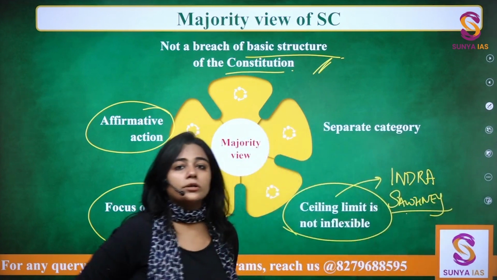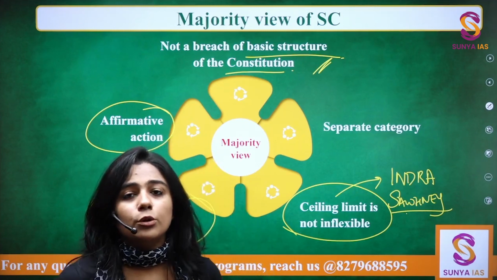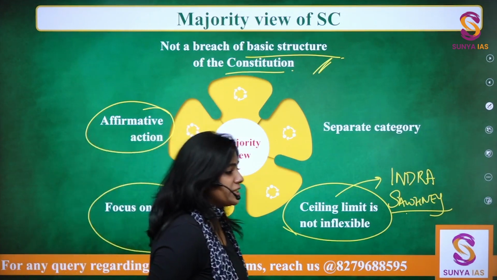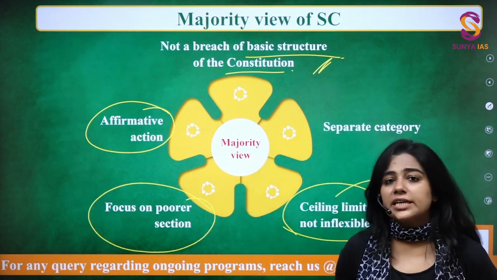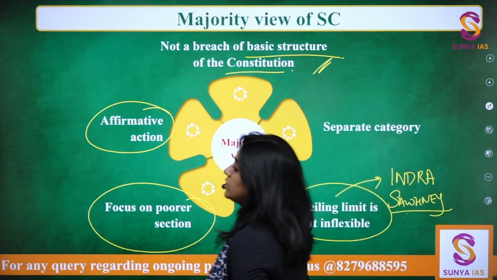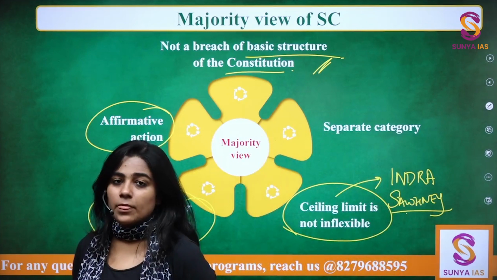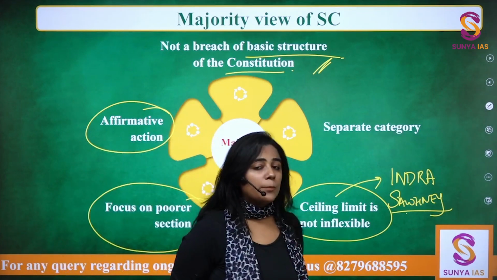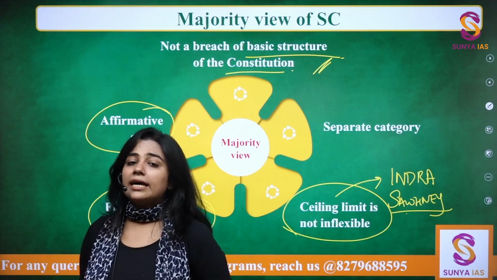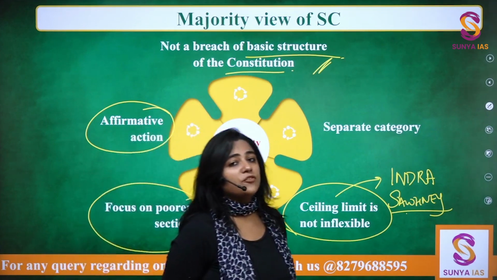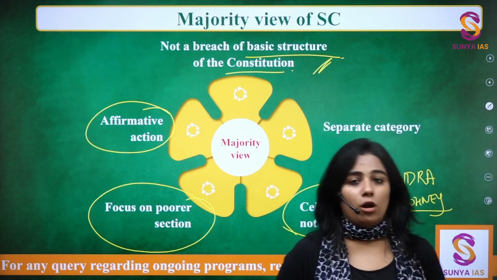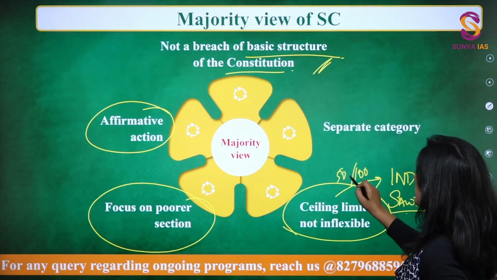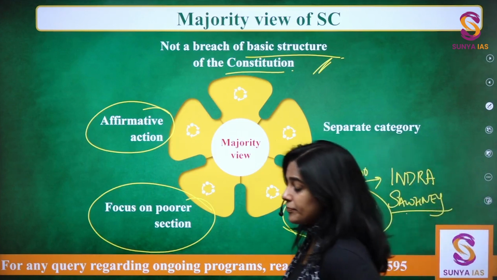So the Indira Sawhney judgment, you all know, was in the context of the Mandal Commission recommendations implementation, where 27% of the seats were reserved for the other backward classes. So at that point, in the Indira Sawhney judgment, the Supreme Court had made it clear that there cannot be more than 50% reservation overall. So out of 100 seats, not more than 50 seats can be reserved for any category.